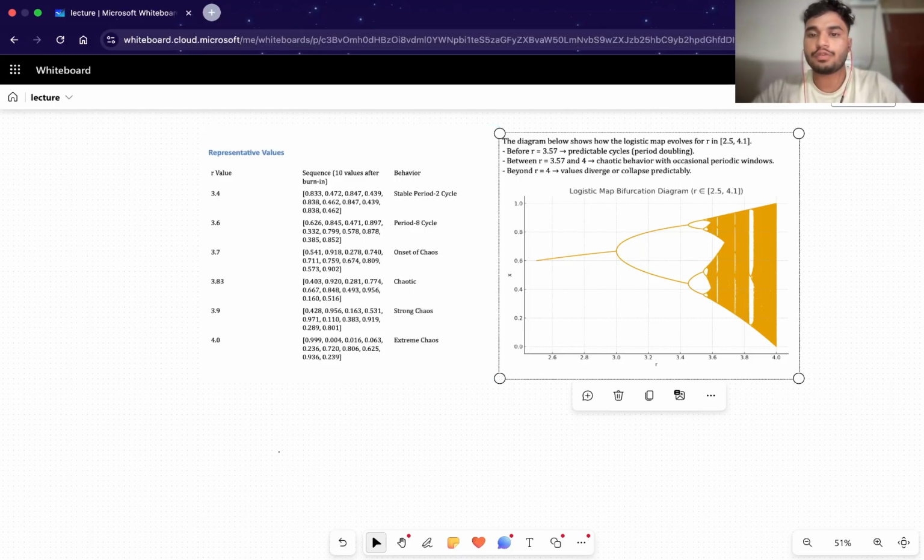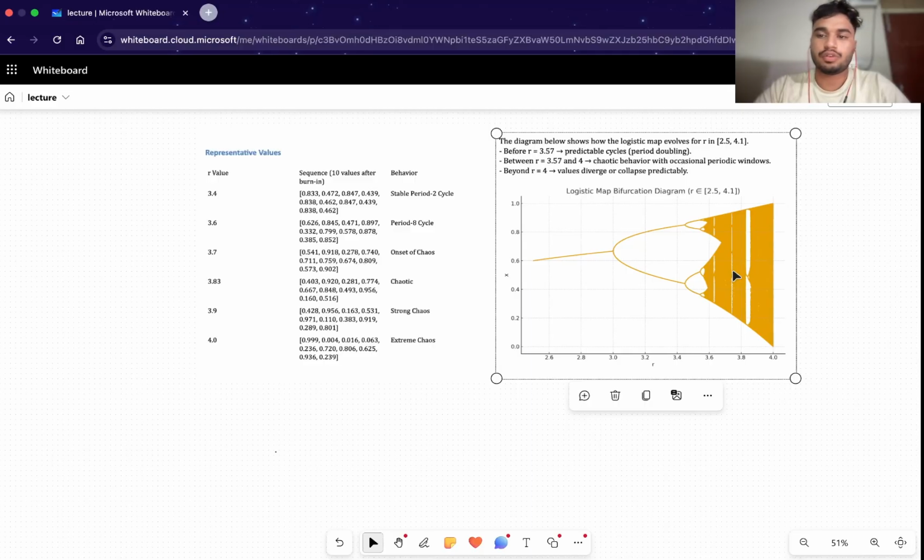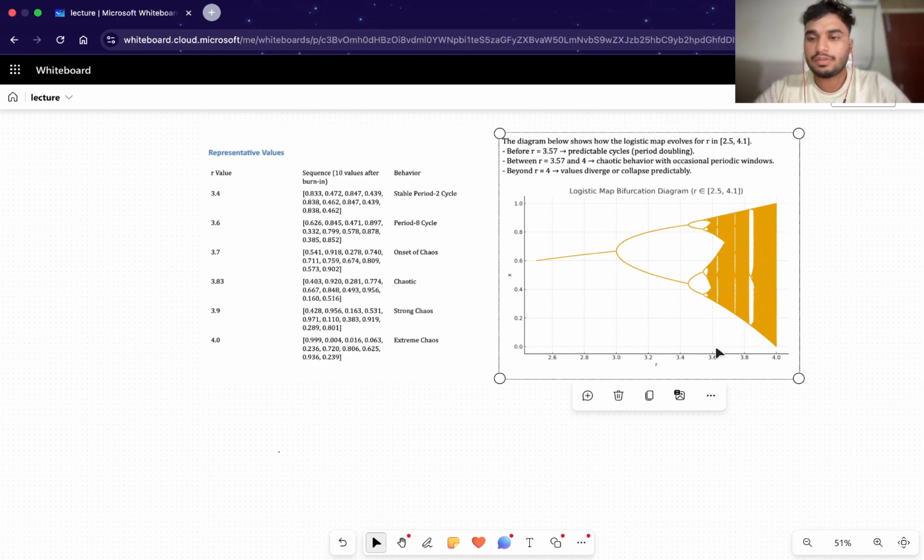This is how a graph would look if it is plotted between 3.57 and 4 for a logistic function when R is between 3.57 and 4. These differences and this painted kind of picture show us the chaotic nature of how this logistic function behaves.